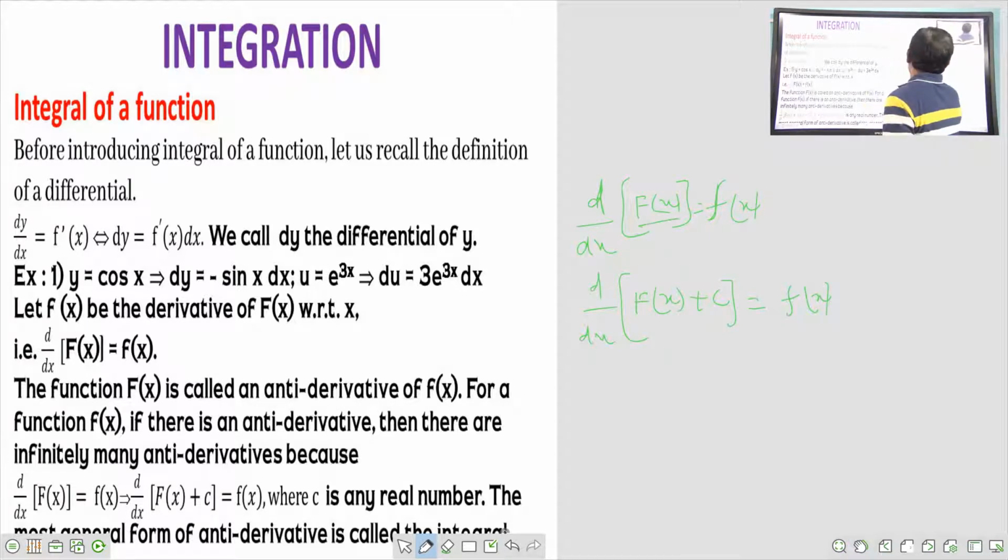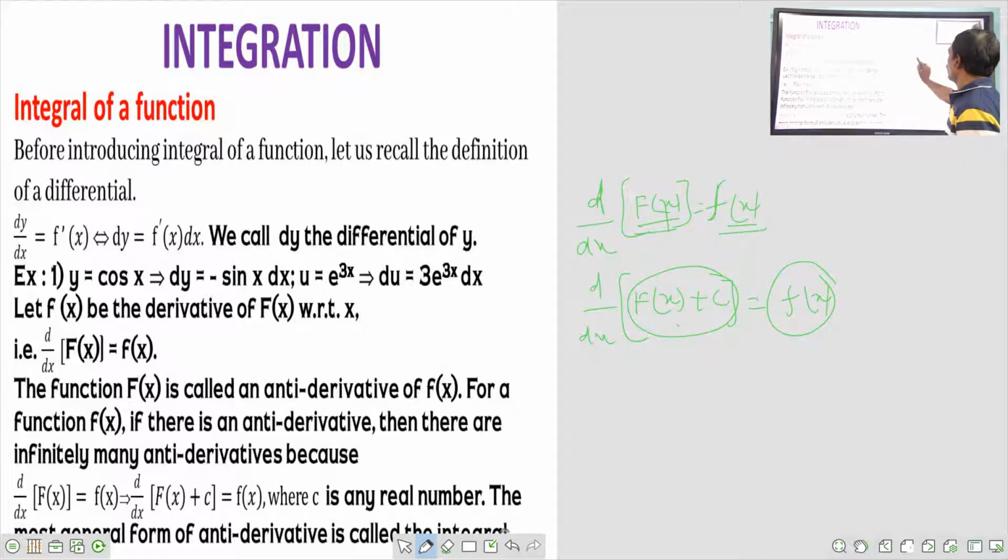See, here only F of x is there. For this capital F of x, the derivative is small f of x. For this here, we are having capital F of x plus c. He is saying that for both these questions, the answer is the same. Here is one question, here another question. What is the answer? Here also f of x, here also we have f of x. But the questions are different.